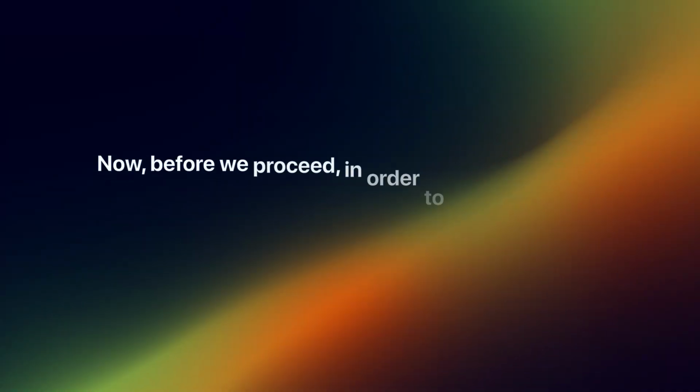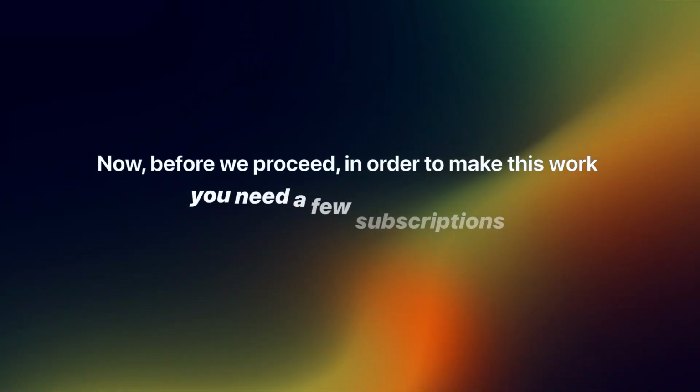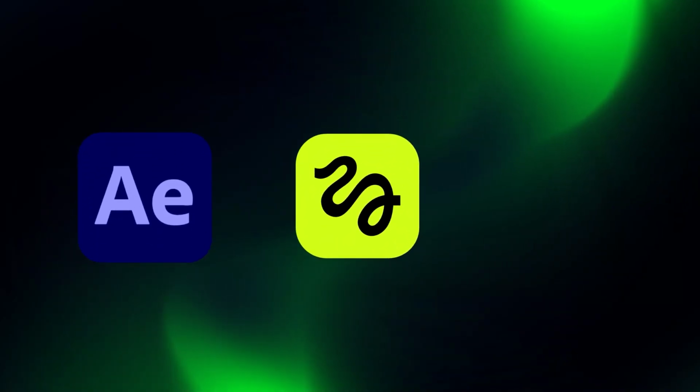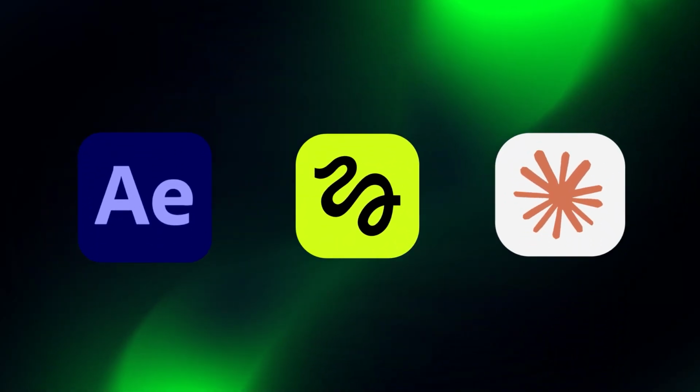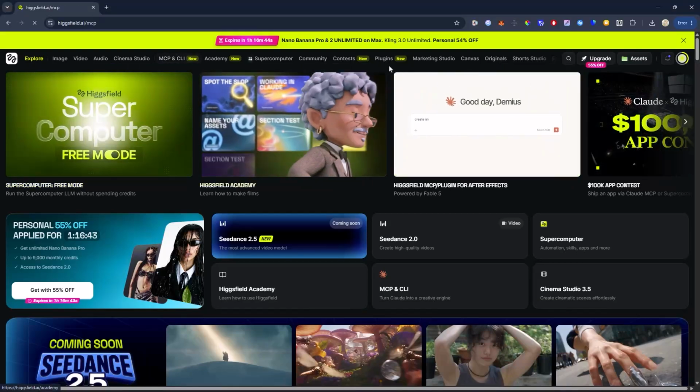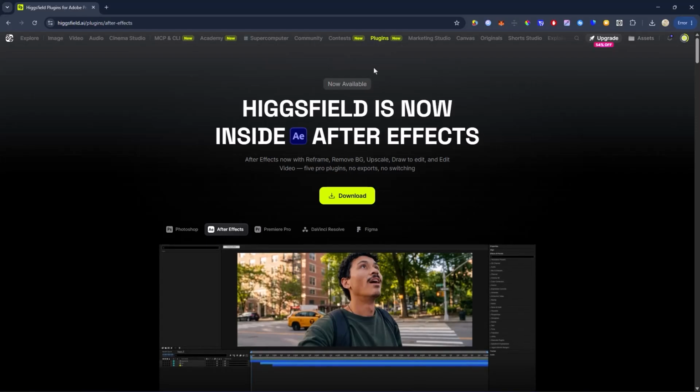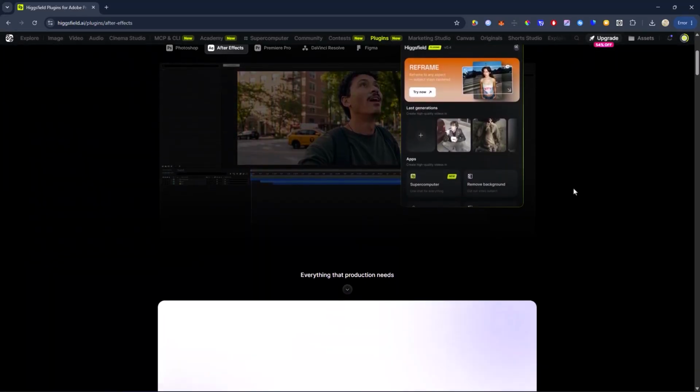Now before we proceed, in order to make this work, you need a few subscriptions. First, you need After Effects, a Plus version of a Higgsfield account, and a standard version of Cloud. Go inside Higgsfield, click on MCP and CLI and follow the steps for the Cloud. Also, in the plugin section, download the After Effects plugin and install it.